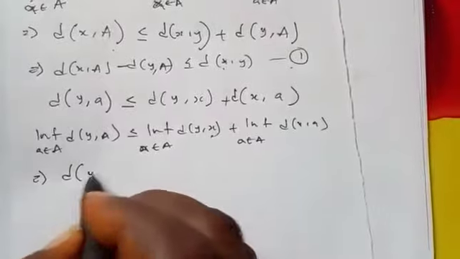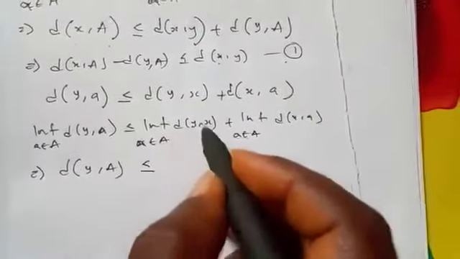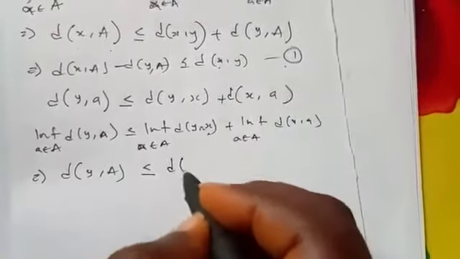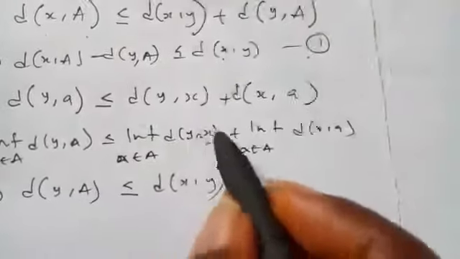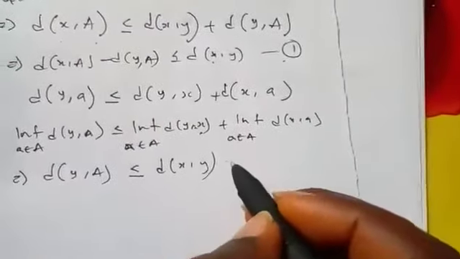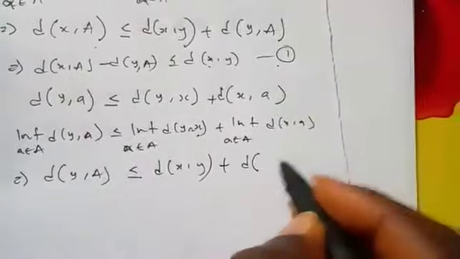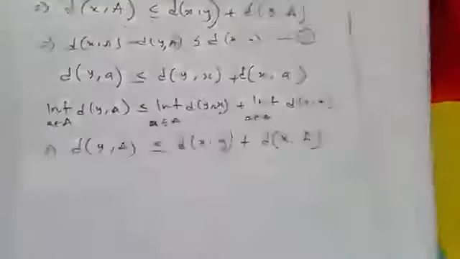So this one should be D of Y comma A is less than, this is independent of A, so it's still D of S comma Y. You can see that we wrote D of Y comma S before, but it's the same thing because D is a metric, so we can interchange it like that. So this one is distance of S comma big A because of the infimum that is there.